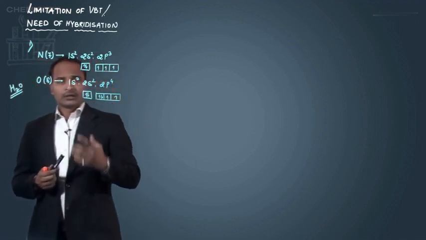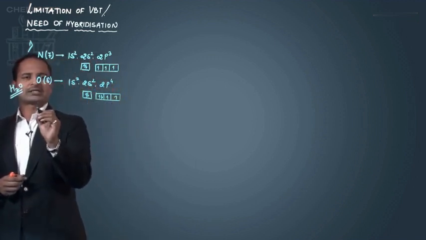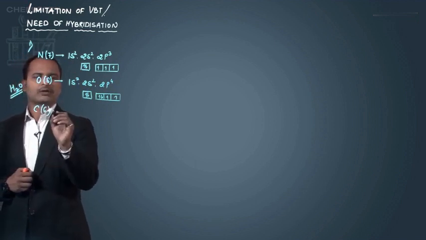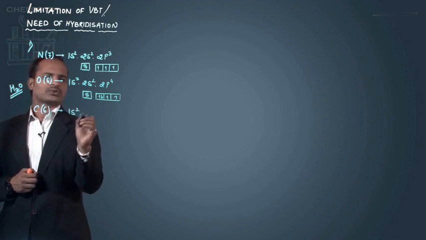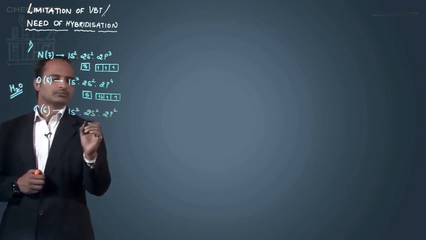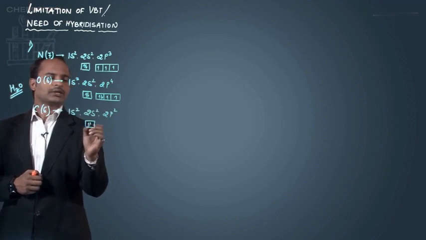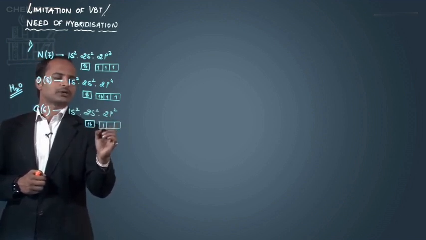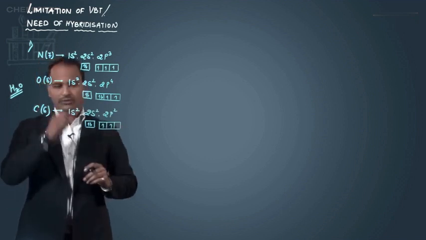Then the next element, carbon. Its atomic number is 6, and its configuration is 1s2, 2s2, 2p2. That is 2 electrons in the 2s orbital and 2 electrons in the p orbitals.